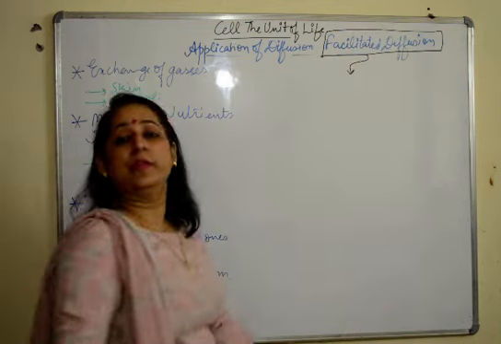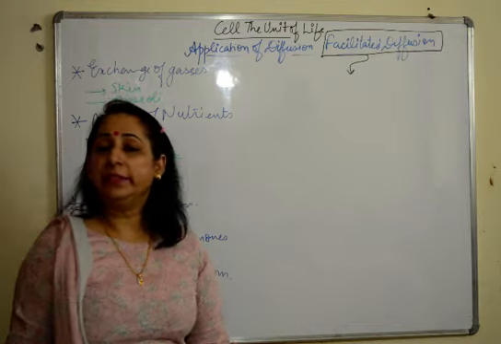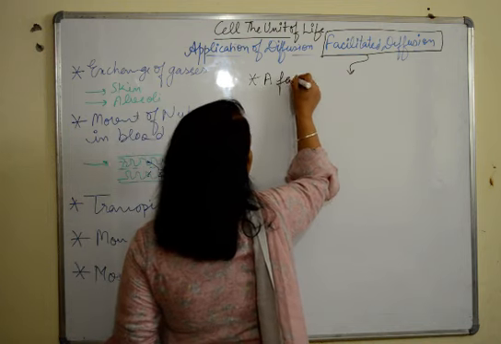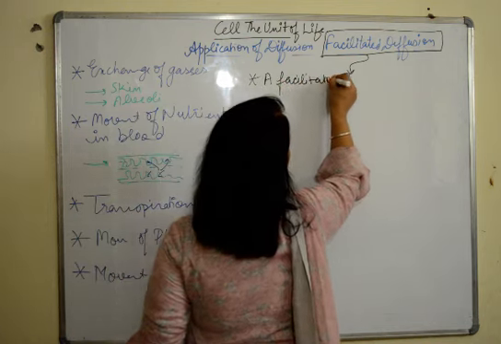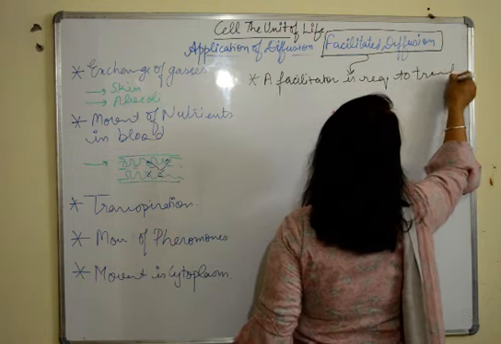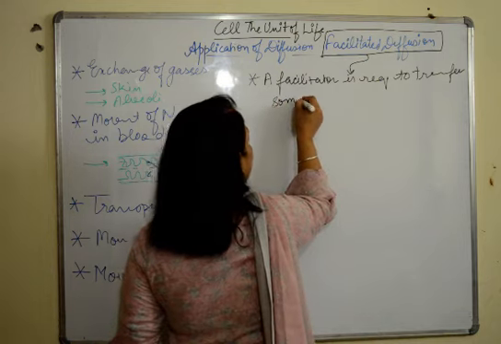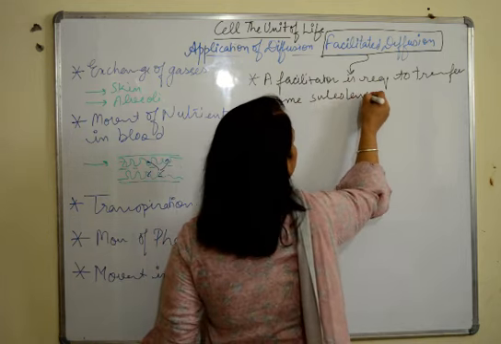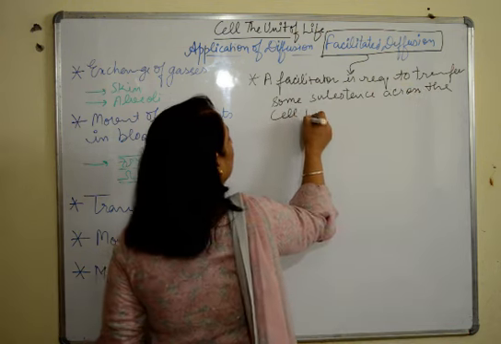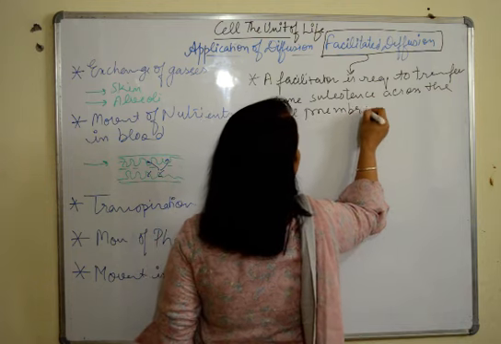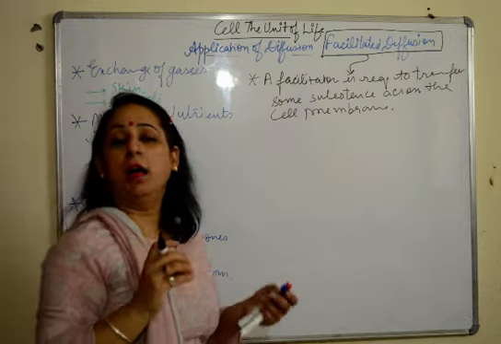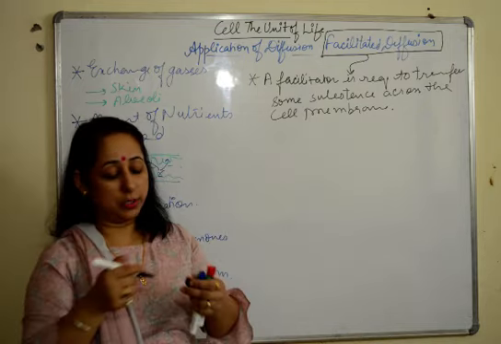So when we talk about facilitated diffusion, it is the type of diffusion wherein a facilitator is required to transfer some substances across the cell membrane or the plasma membrane. So there are some substances which help as facilitators and help in transporting of the substances.